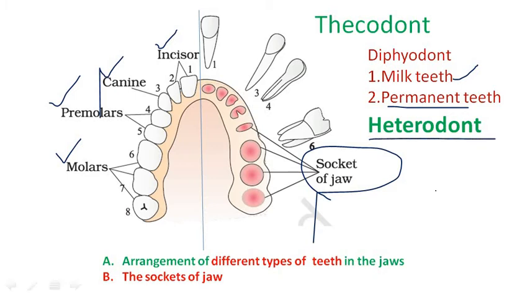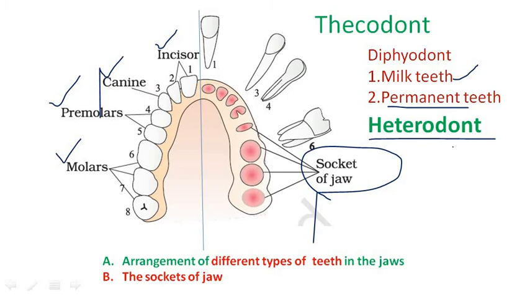Heterodont means the teeth present in an organism are not of the same structure or not similar. So in human beings, when we observe canines, incisors, premolars and molars, all have different shapes and structures. So that's why the teeth in human beings are commonly called heterodont.